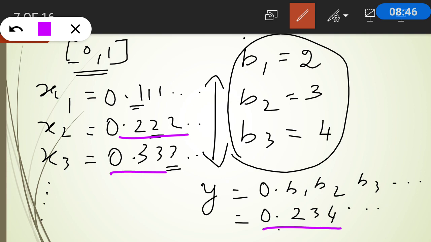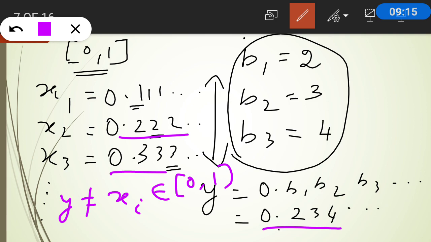Therefore, this y is not equal to any of my xi's, and this belongs to where? Obviously, it is in [0, 1]. So it belongs to [0, 1].